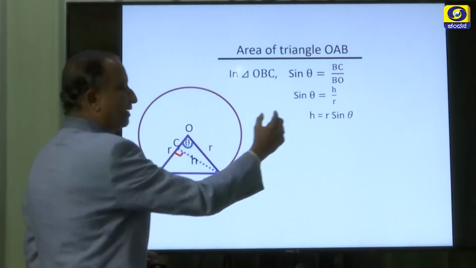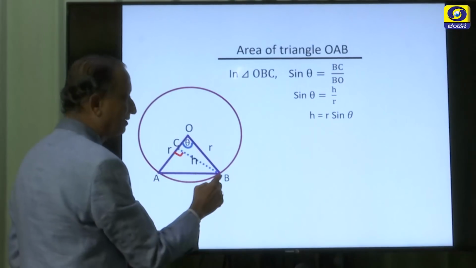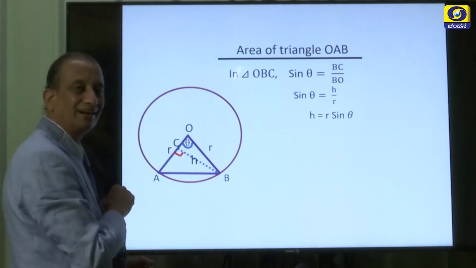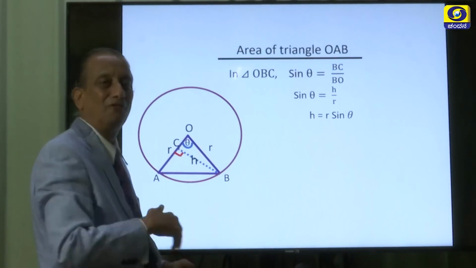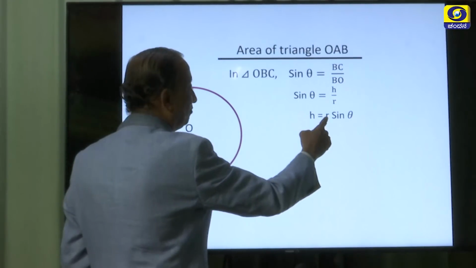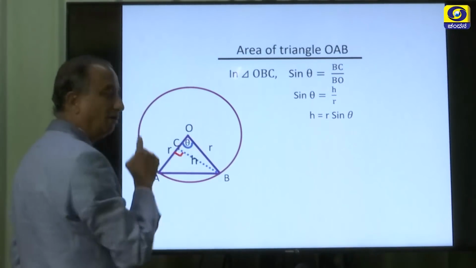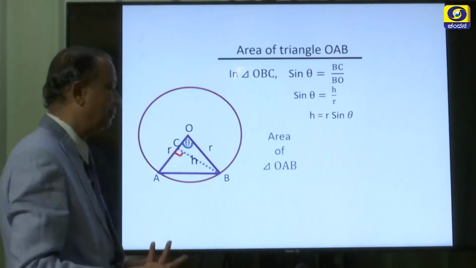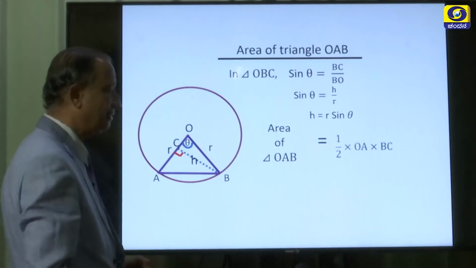So, now we have expressed the height of this triangle in terms of the radius and this theta. So, look at the advantage of learning trigonometry. The height is expressed in terms of radius and the sine of the angle at the center. Now, you can find out the area of the triangle using half base into height.